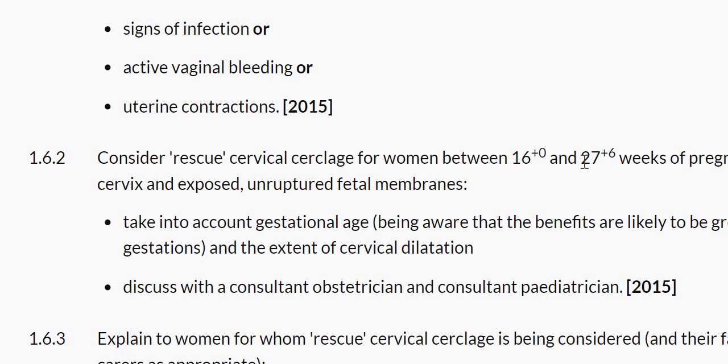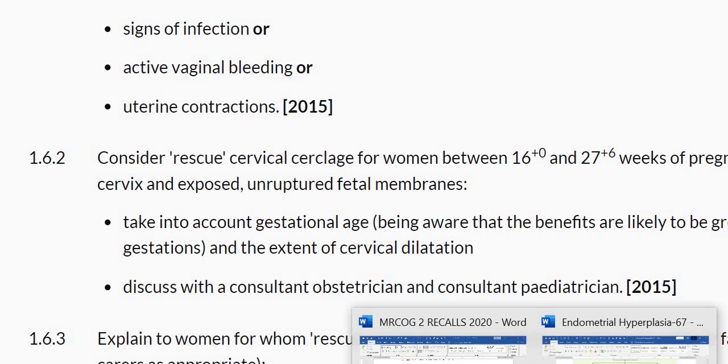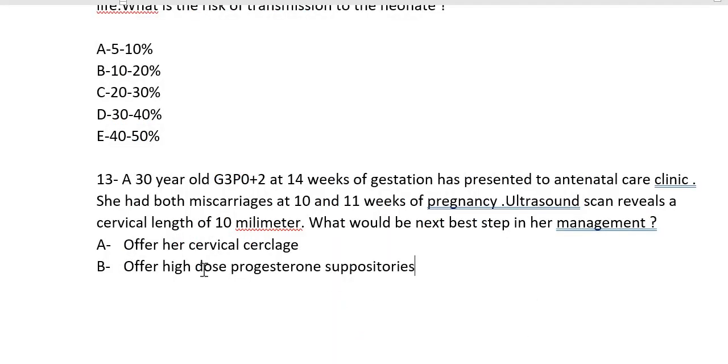16 and 27 weeks. Actually, I remember they asked this question: admit this patient for cerclage. That is how they confuse the student. Because these are only recalls, it was not "offer", it was "admit her for cerclage." Then another option was admit her for conservative management, give her high dose progesterone. This high dose progesterone was not there. They said admit the patient for conservative management. So we don't admit the patient for conservative management.